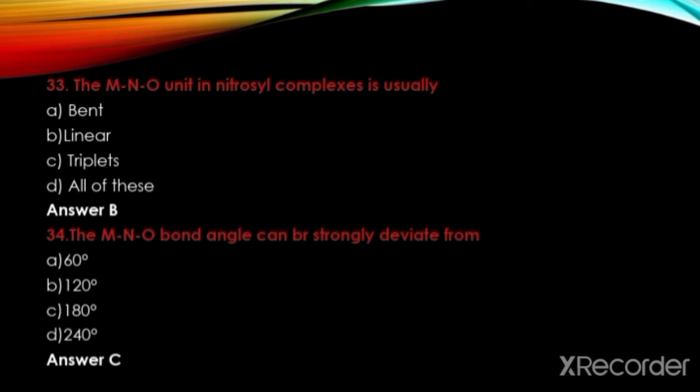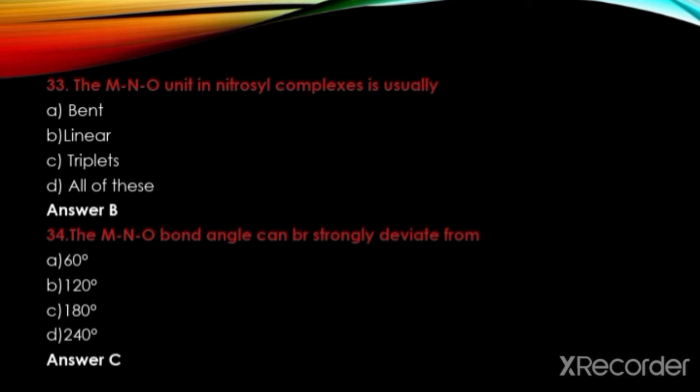The M-N-O unit in a nitrosyl complex is usually bent, linear, triplets, all of these. The answer is B, linear. The M-N-O bond angle can strongly deviate from 60 degrees, 120 degrees, 180 degrees to 40 degrees.